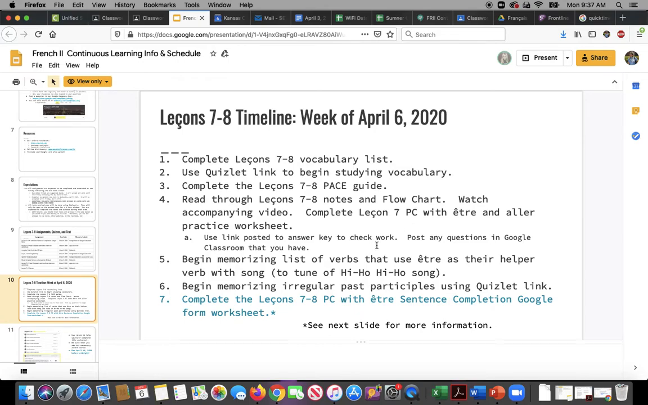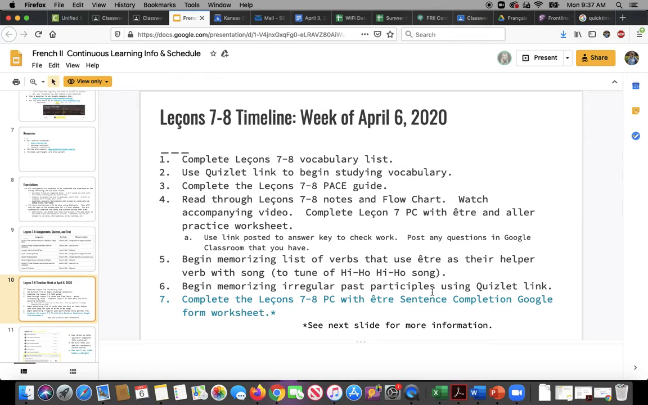You'll want to begin memorizing the list of verbs that use être as their helper verb. There's a hi-ho song that uses just those être verbs. So you can use that maybe as a way, that's what we would have done in class, to help you start to study and memorize those lists of verbs.